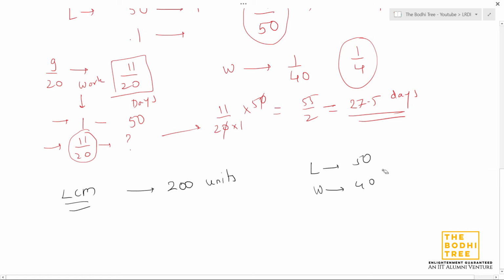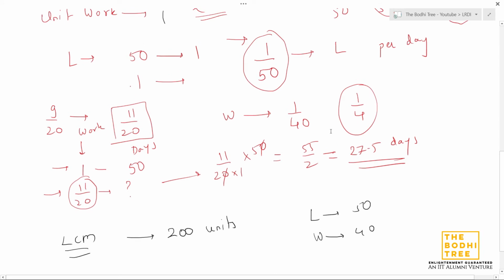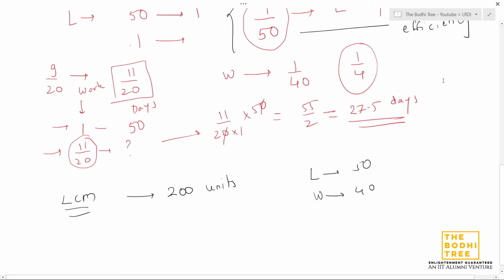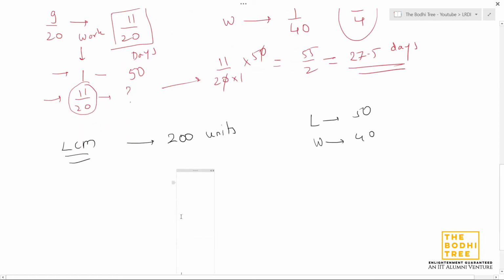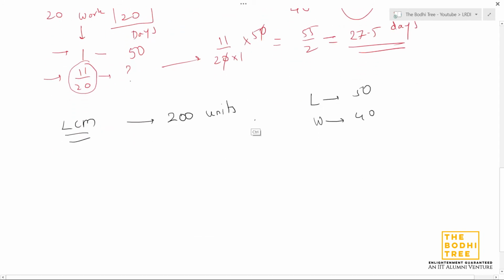Why do we do this? We do this simply because in unit work as well, we found out the amount of work being done individually per day. Basically, we found out the efficiency for Lincoln as well as for Washington. In this case also, we are going to find efficiency, as in how many units of work are being done by Lincoln and Washington on a daily basis.